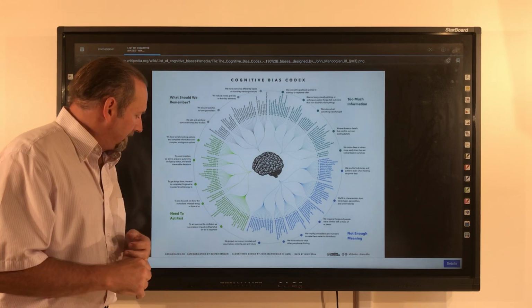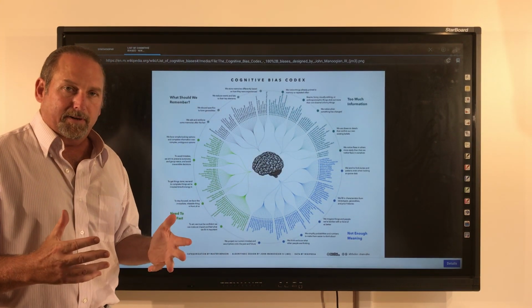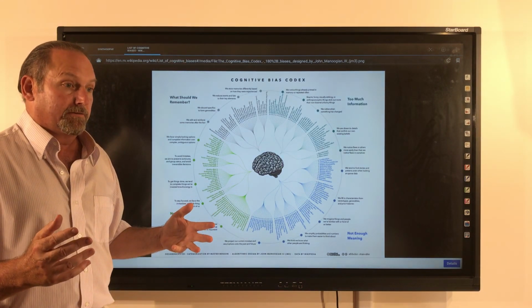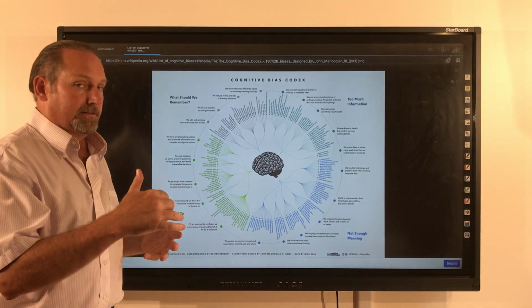Over here, need to act fast. Another way of saying the fight or flight response. Certain emergency situations pop up. What do you do? Do you confront the situation or do you split?